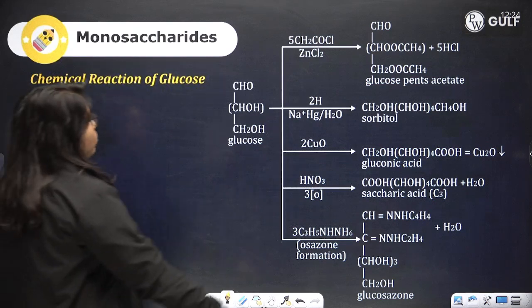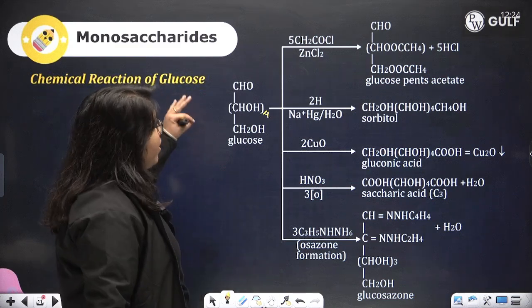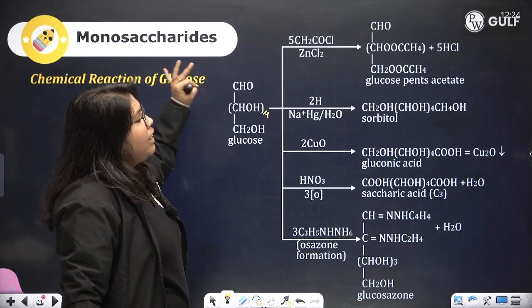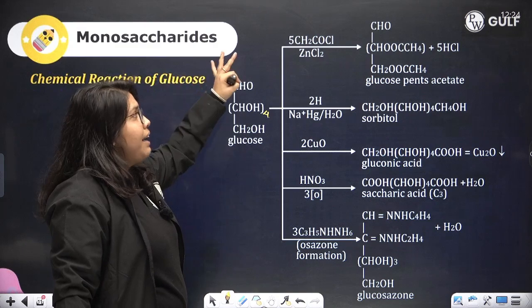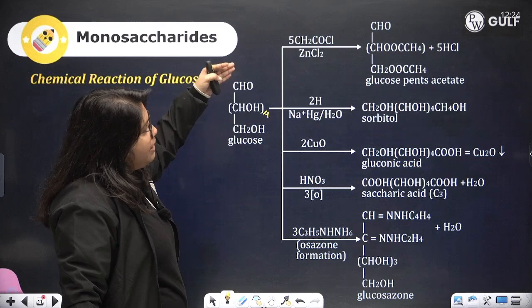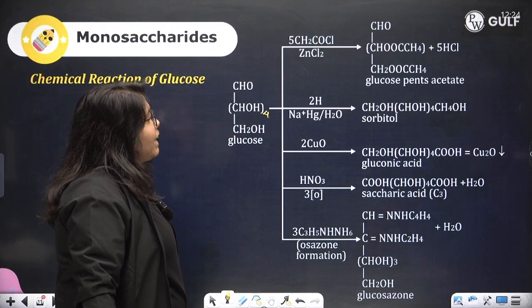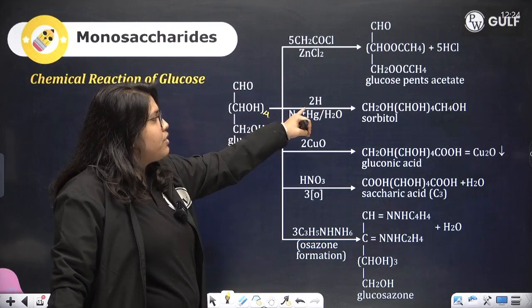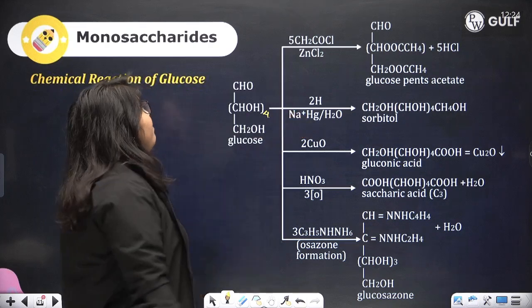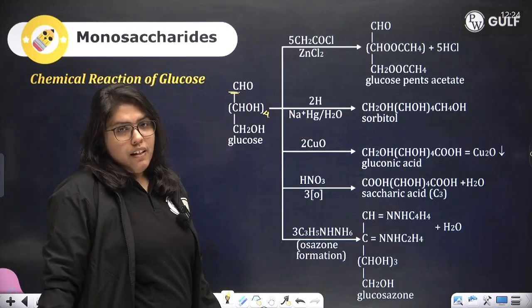Glucose undergoes reaction with acyl chloride. This gives us the information that there are alcohol OH groups present. It undergoes reduction in the presence of hydrogen, wherein the carbonyl carbon is reduced to alcohol.